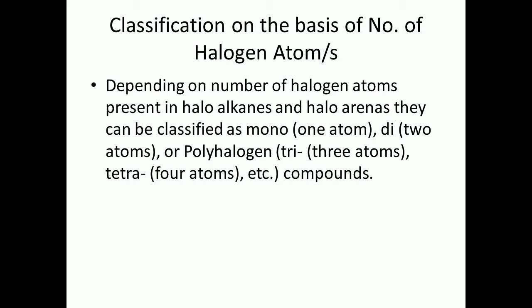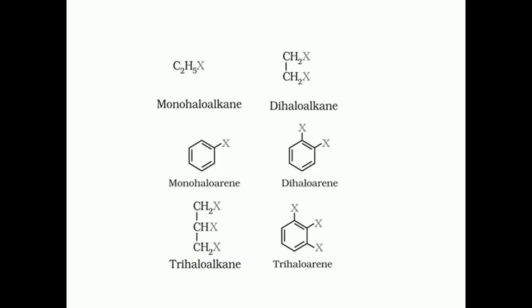So if there is only one halogen atom in the molecule, it will be a monohalogen derivative, and likewise you will have monohalogen derivatives of alkanes, alkenes, alkynes, or you can also have monohalogen derivatives of arenes, aromatic compounds. Similarly, di, tri, depending upon how many halogen atoms are present in the parent halogen derivative. Some examples here are given. You can go through the examples.